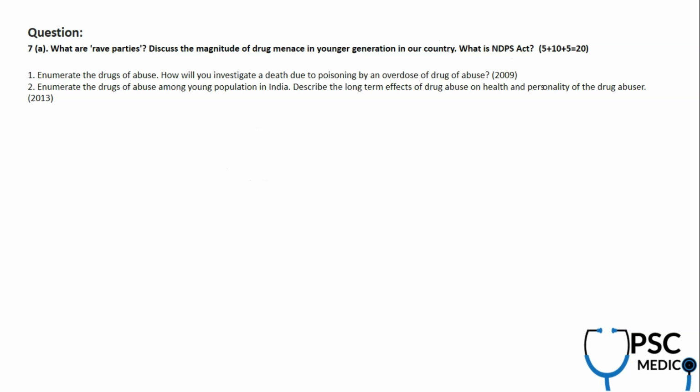For example, rave parties: what are the different drugs which are used? LSD, cocaine, morphine, mainly the LSD part, MDMA part. These are the drugs which are used in rave parties. So that part can be answered from the toxicology part. But again, the remaining aspects, the magnitude of drug menace in our country and what the NDPS Act is, are more current and trendy. But again, this question is not out of the blue.